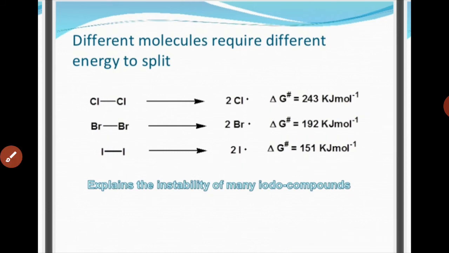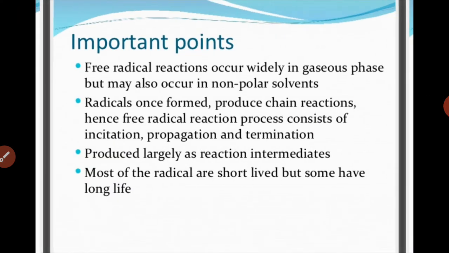It explains the instability of many iodo compounds. This is the reason why iodo compounds mostly react, because the energy which is required to break their molecule is not so much, only 151 kilojoules per mole. And in the last, I will just conclude that free radical reactions occur widely in the gaseous state, but may also occur in non-polar solvents. So the solvent or the polarity is not a matter of concern for free radicals.